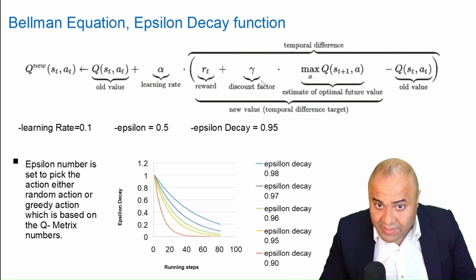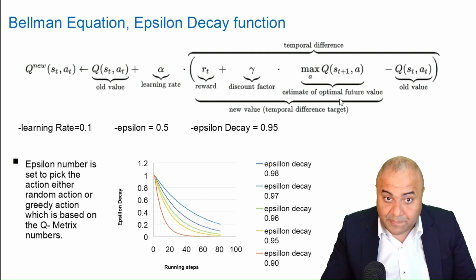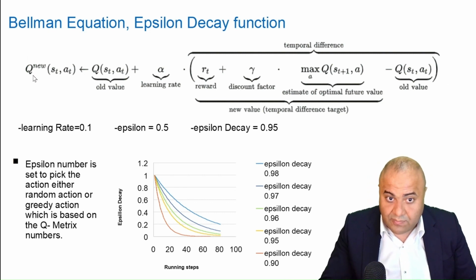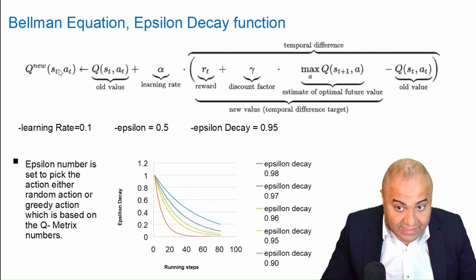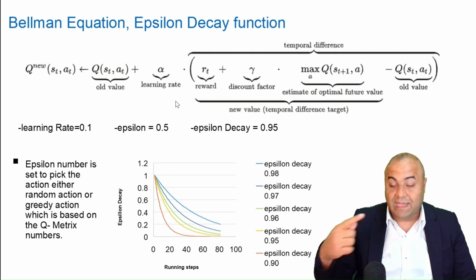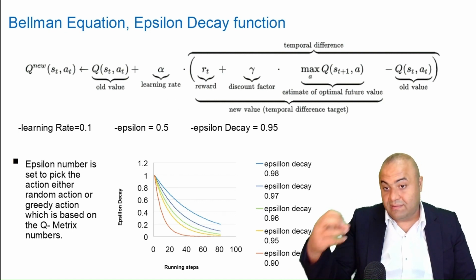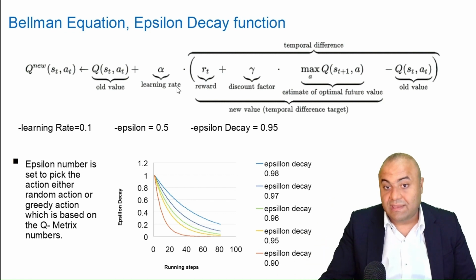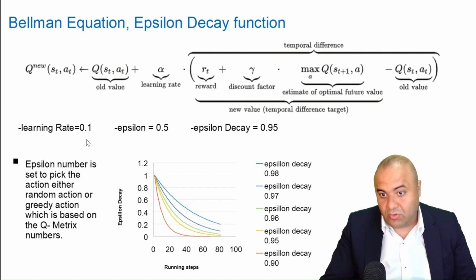So how can we calculate it? Well, we follow this simple equation: the new value of Q, for a specific state and specific action for that state, will depend on the old value of Q plus the learning rate, which is going to be updated. So every time we return to this state, we update the Q value. For the learning rate, a value of 0.1 is reasonable.